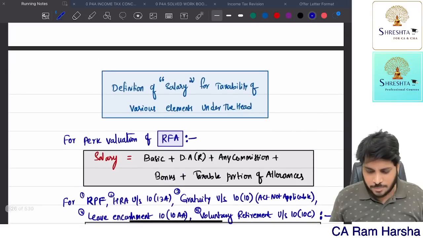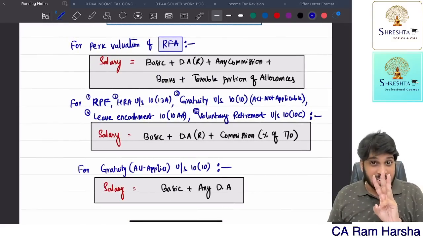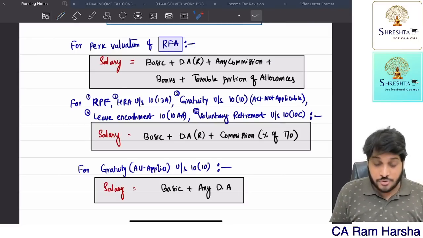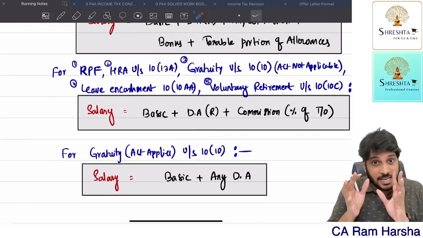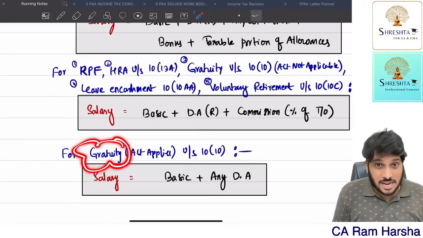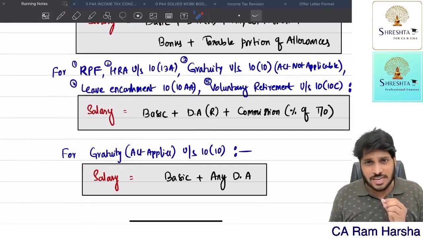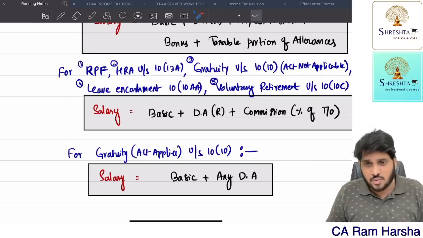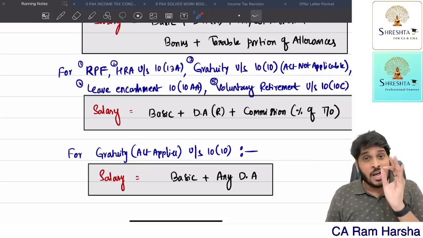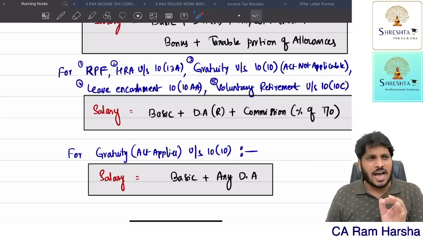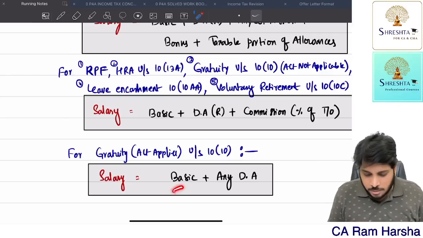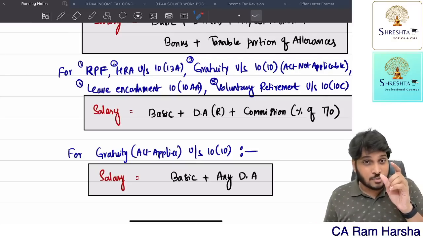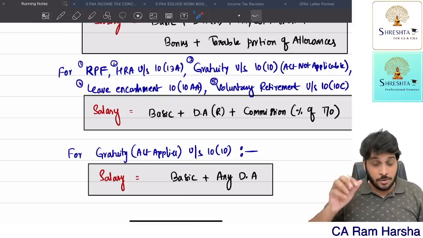In this salaries chapter, we have mainly 3 definitions for salary. If the word salary is used for exemption under gratuity where the Gratuity Act is applicable, they have given 3 criteria. One of the criteria is 15 by 26 multiplied by last drawn salary. What does it mean? Salary at the time of retirement. Salary means basic plus any dearness allowance, plus nothing else. So basic plus any DA is the salary at the time of retirement.